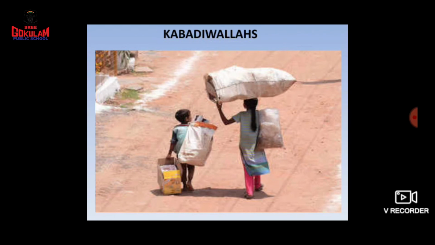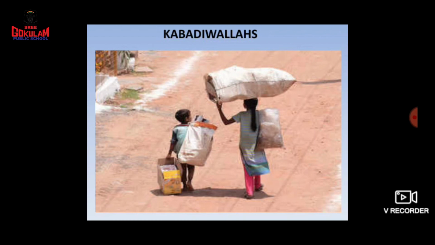They are the people who collect newspapers, cans, tins, bottles and plastic items. Everything, every waste thing, will be collected by them. We can give it to them, and they will send it to the place where it can be recycled. Children, that is all about today's class.